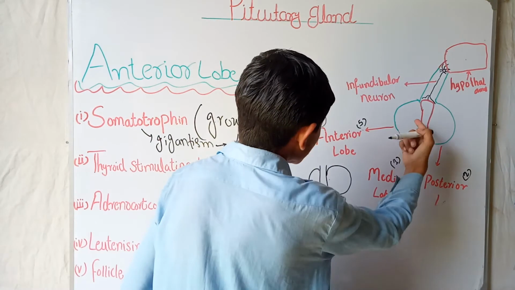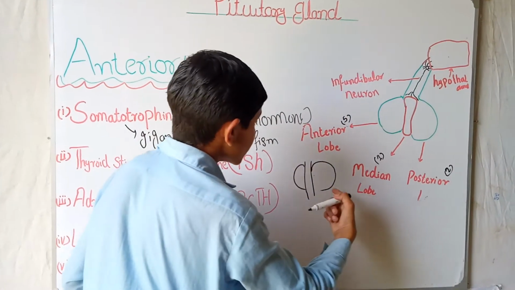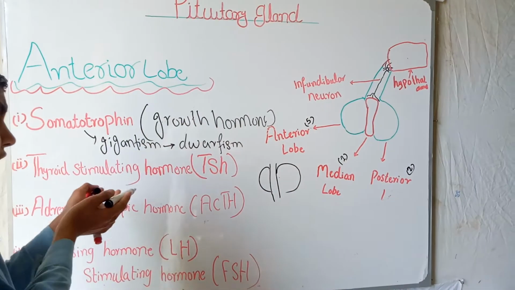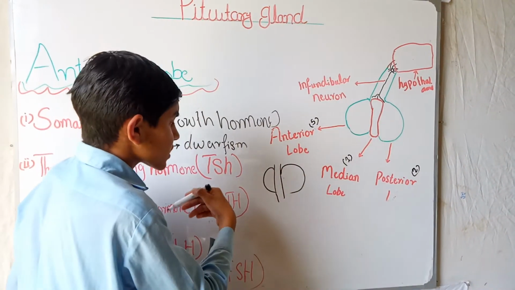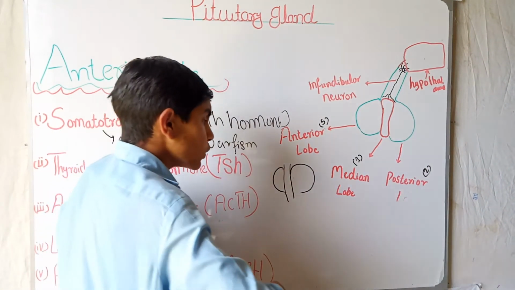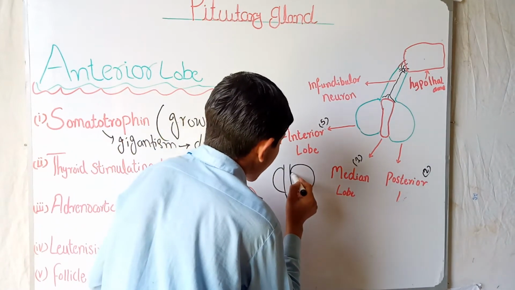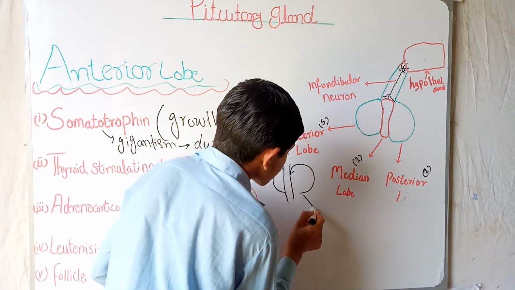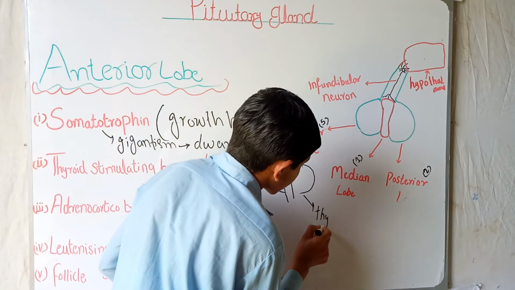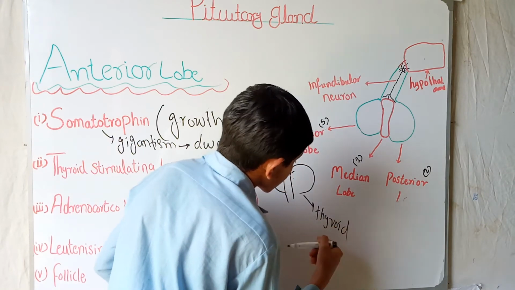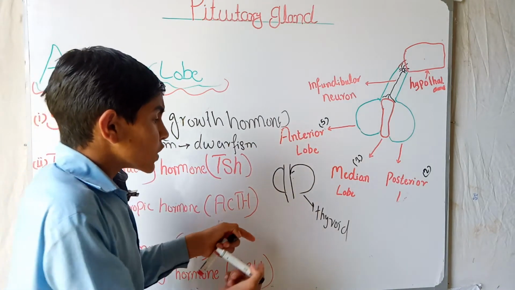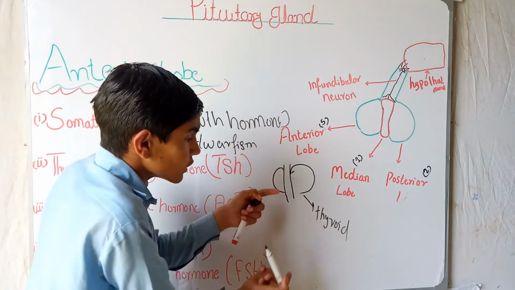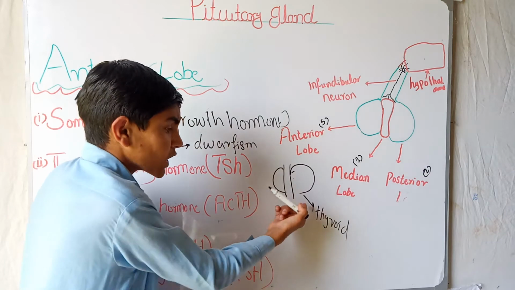The anterior pituitary secretes thyroid stimulating hormone, TSH, which acts on the thyroid gland to release the thyroxine hormone. So the TSH released by the anterior lobe acts on the thyroid gland to release thyroxine.